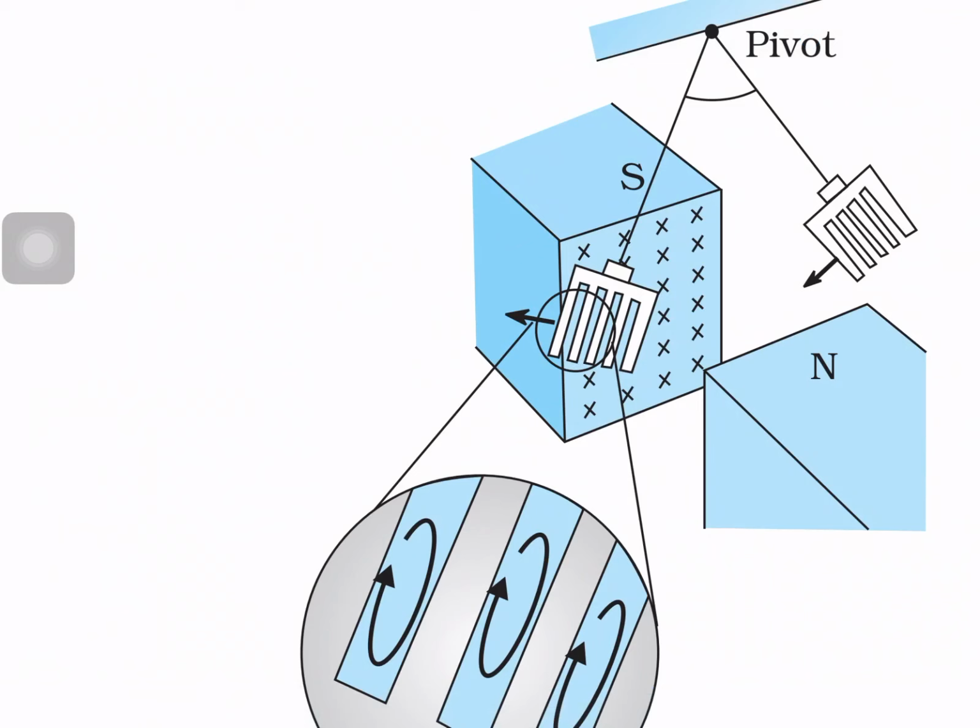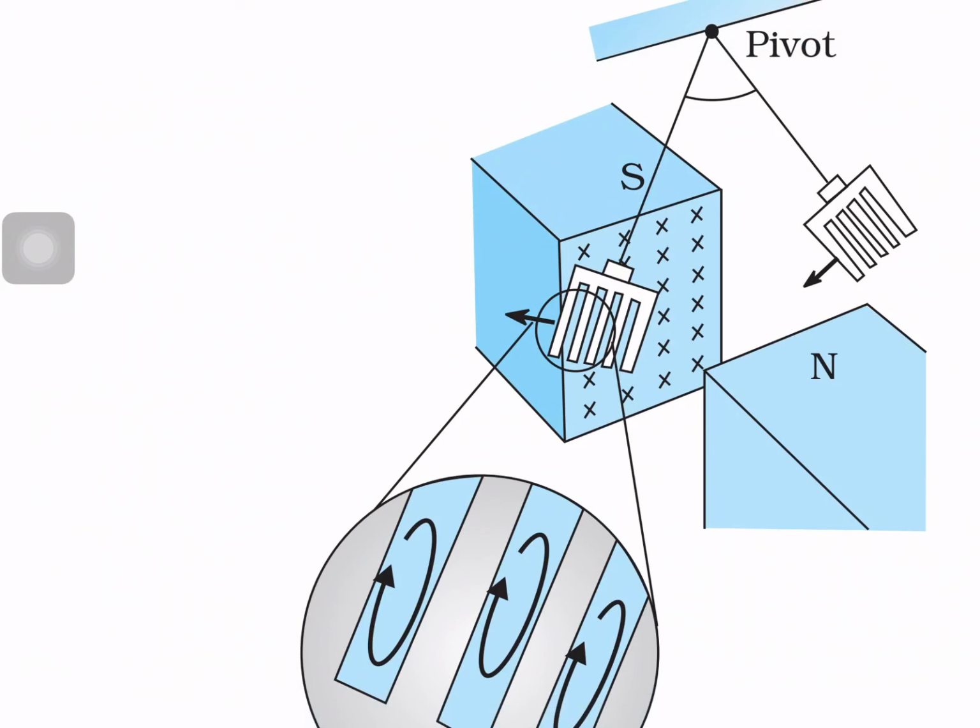In the rectangular slot, the area decreases. Am I right? The area decreases when compared with the copper plates. In the copper plate, the area is larger than that of the rectangular slot. Right. If the area decreases, automatically the eddy currents decrease.